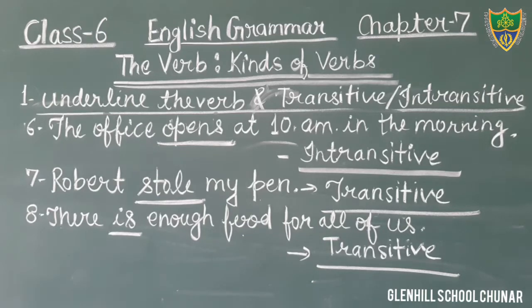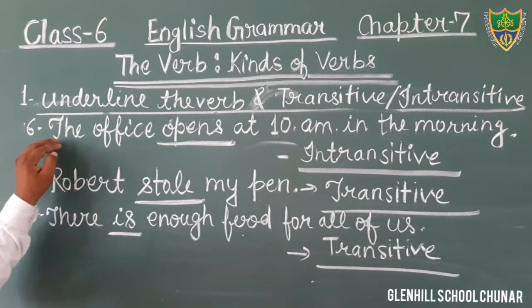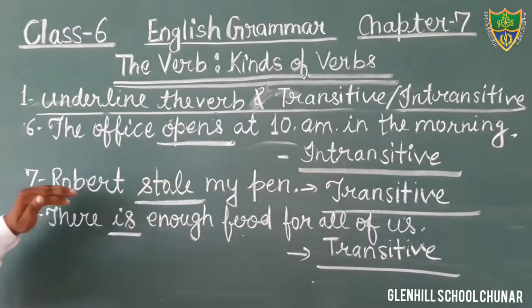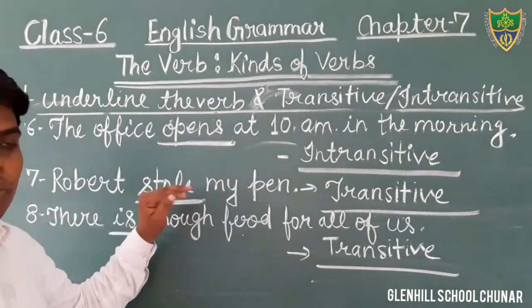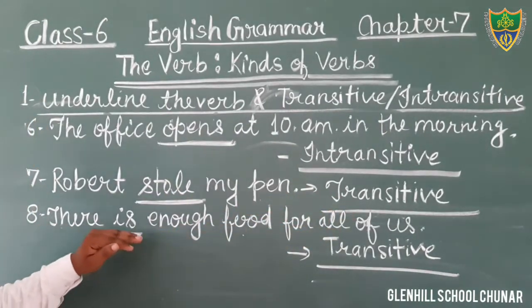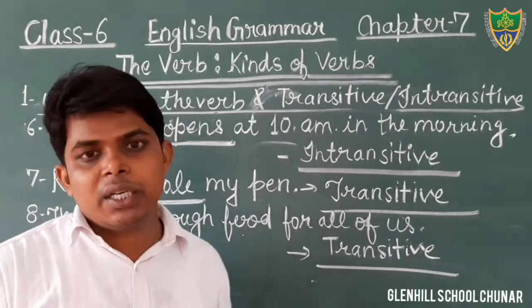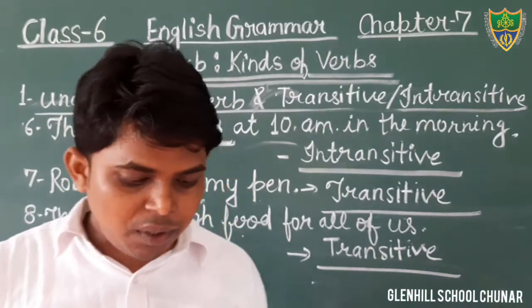Okay, students, so in this way we have completed the exercise. First, in question number 6, the word open is a verb and that is an intransitive verb. In question number 7, the word stole is a verb, that is a transitive verb. In question number 8, the word is a verb, and what kind of verb? That is a transitive verb. Okay, students, so in this way we have completed exercise number 1.